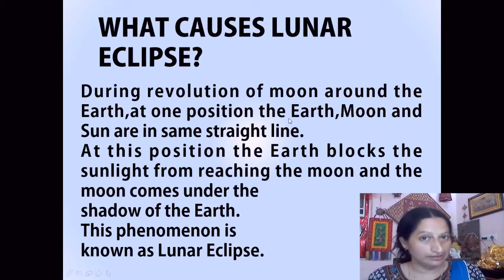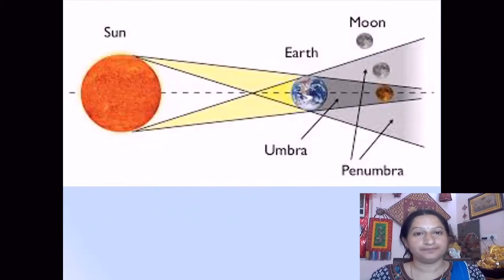I hope it's clear that when the earth, moon and sun are in the same straight line and the earth is blocking the sunlight from reaching the moon, and the moon comes under the shadow of the earth, then this phenomenon is called the lunar eclipse, which you are seeing today.